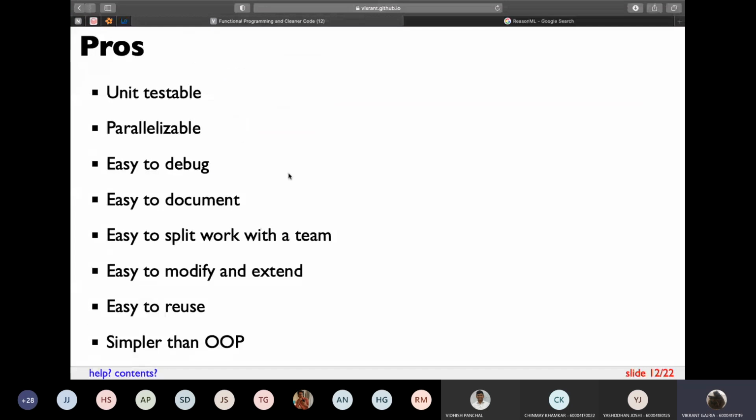The entire advantage of using functional programming rather than just writing a bunch of statements is, firstly, it is unit testable. I guess most of you have not worked with testing in projects, but given a function, let's say summation, I want to check if the input and the output are correct, if the logic is correct.